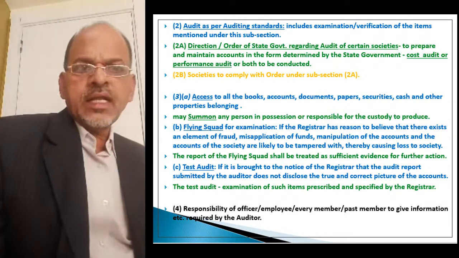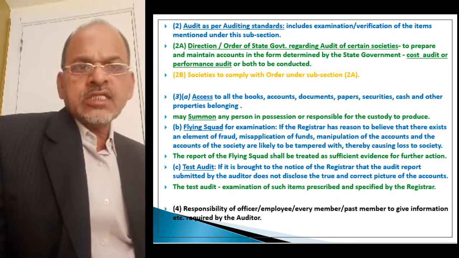Then, direction orders of the state government regarding audit of certain societies.